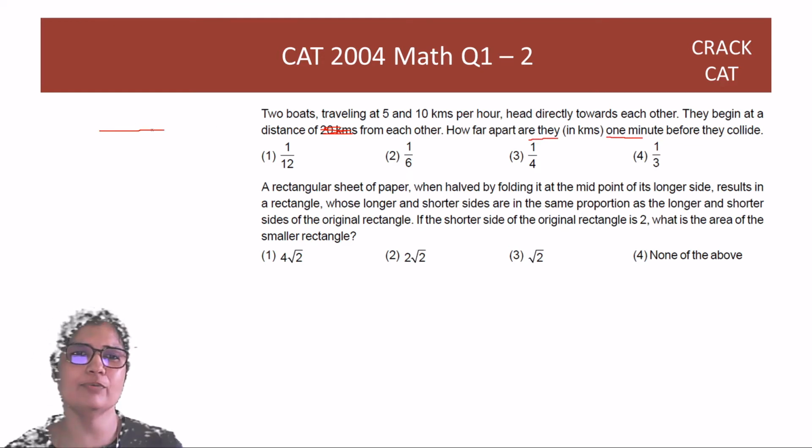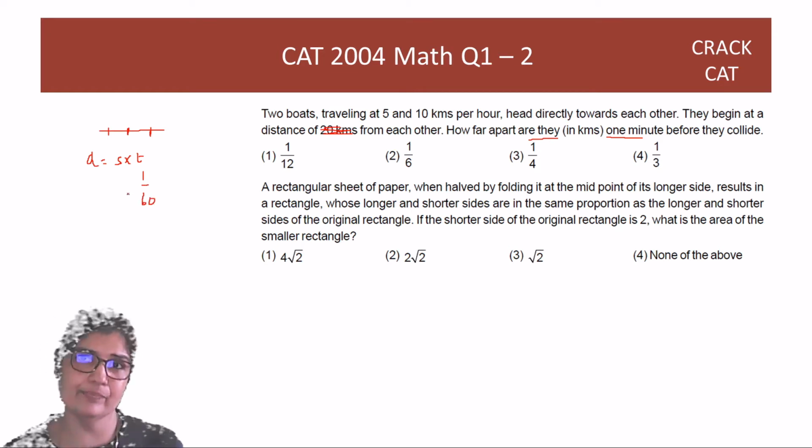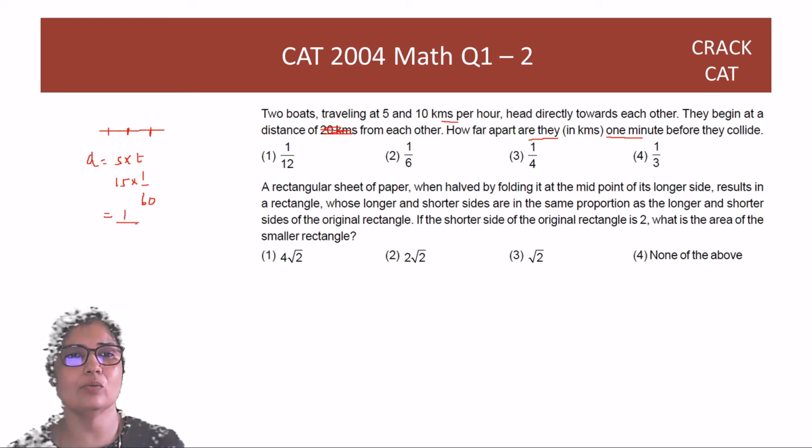So just before they collide, a minute before that, they'll be some distance away, and that distance can be found out by, distance is what, guys? Speed into time. Time is 1 minute, so it's 1/60 of an hour, right? The speeds are given on a per hour basis, and the speed here is a relative speed, which is 15. So 15 into 1/60 is equal to 1/4. That is how far apart they are.